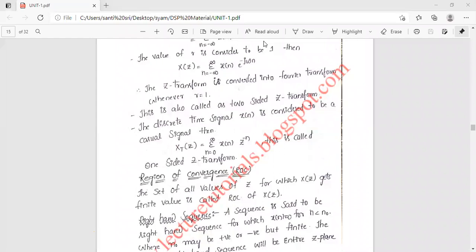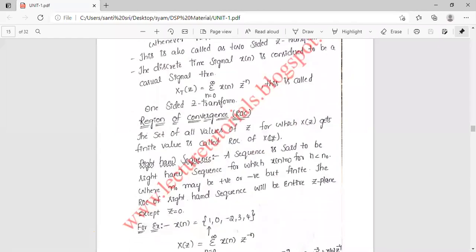Then coming to the region of convergence. What is meant by region of convergence? The set of all values of z for which X of z gets a finite value. That means sigma n equal to 0 to infinity x of n into z power minus n should be a finite value. Then only we can say that it is a region of convergence. The set of all values of z for which X of z gets a finite value is called ROC, region of convergence of X of z.